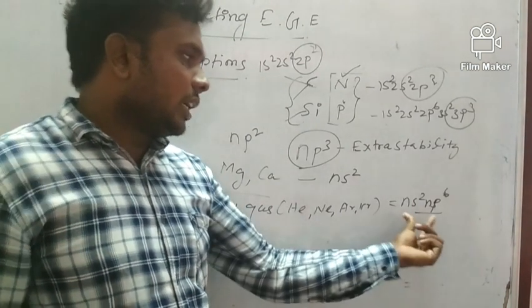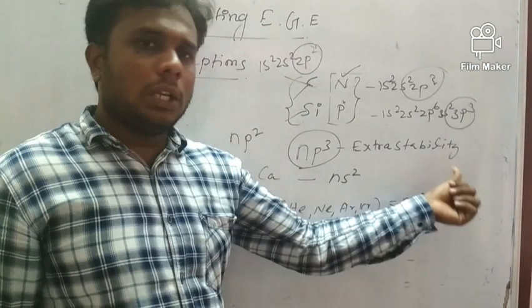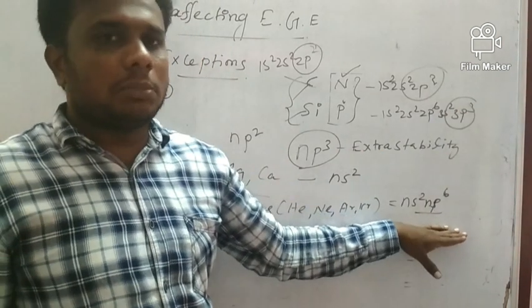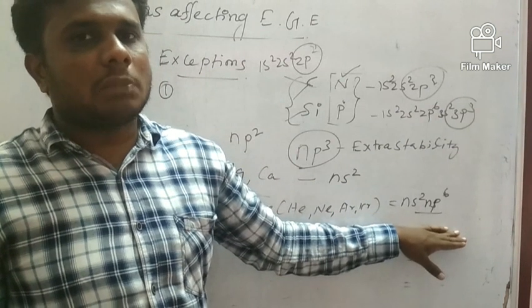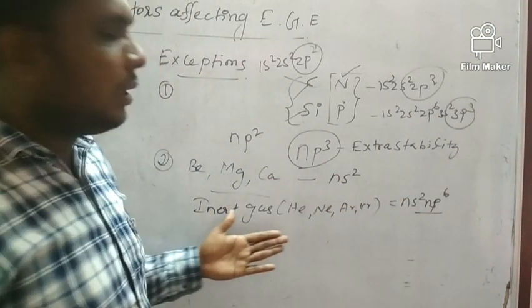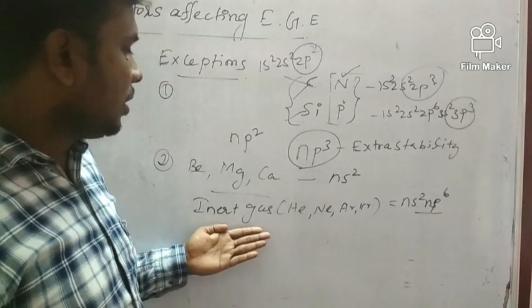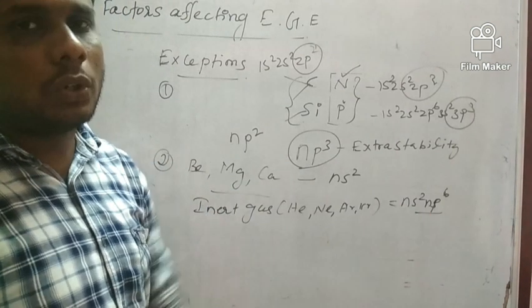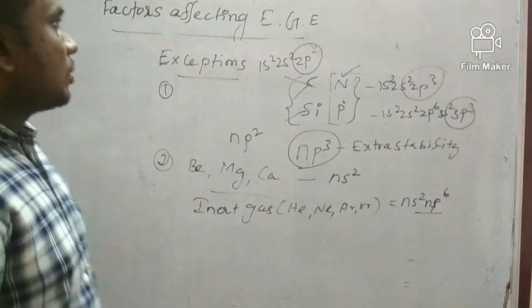Due to the fully filled ns2 np6 orbitals, it is difficult to add an electron because it is a stable electronic configuration. So the electron affinity, or electron gain enthalpy, of inert gas elements is zero.